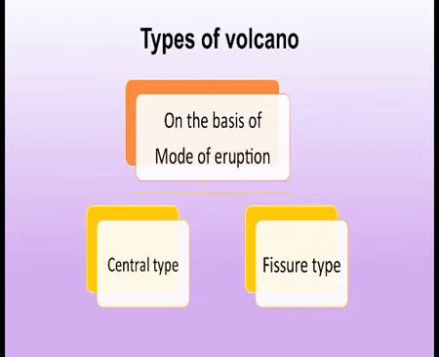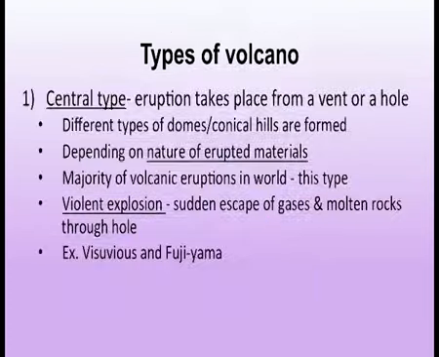Now the second classification is on the basis of mode of occurrence. According to this, there is the central type and the second is the fissure type. In the central type of volcano, eruption takes place from a vent or a hole. Different types of domes, conical hills etc. are formed depending on the nature of erupted material.